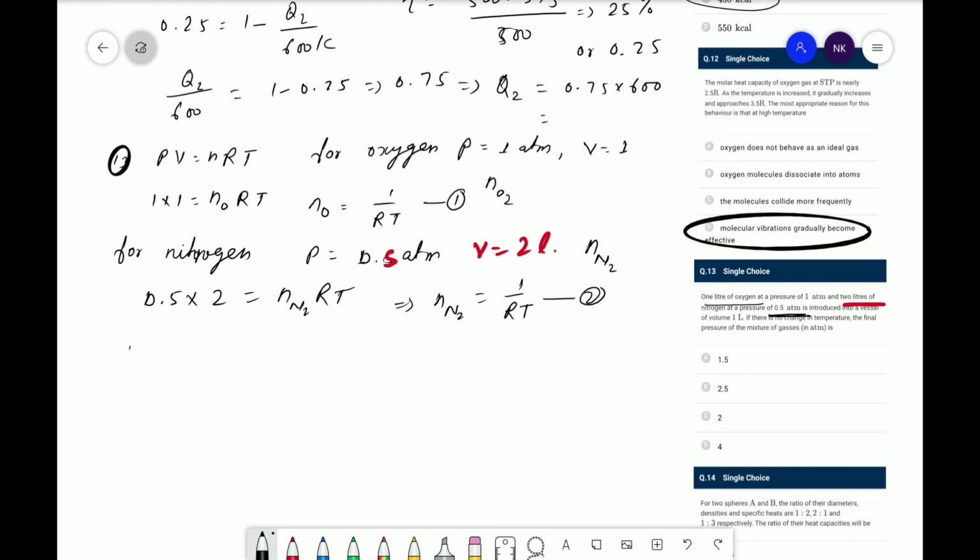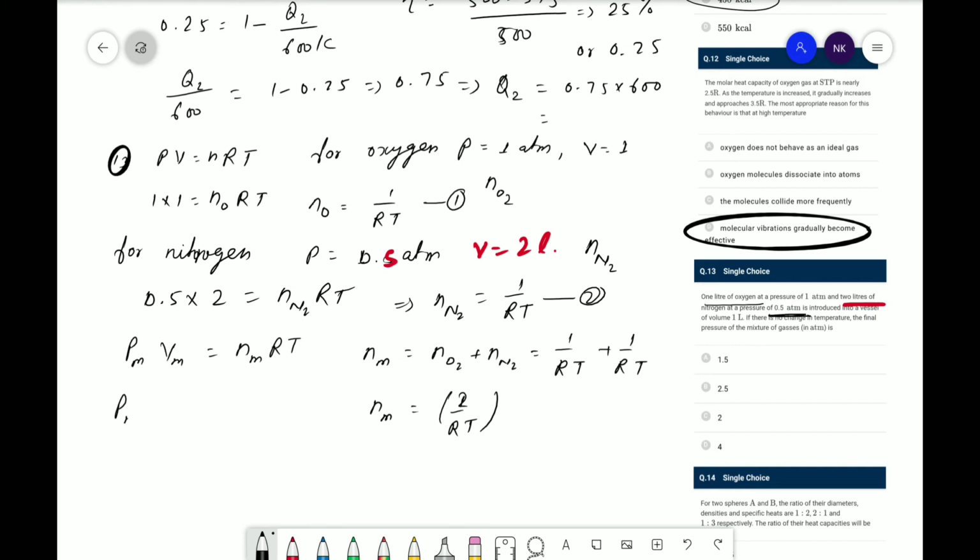Now for the mixture, P mixture into V mixture will be equal to the number of moles of the mixture multiplied by RT. Here N mixture means oxygen plus nitrogen, and from equation 1 and 2 we know that N mixture will be equal to 1 upon RT plus 1 upon RT, which is equal to 2 upon RT.